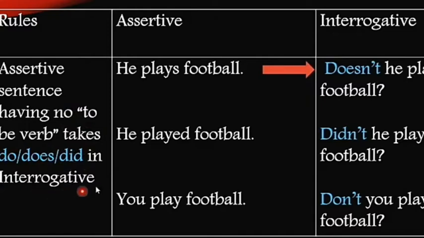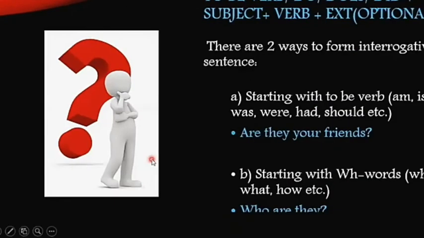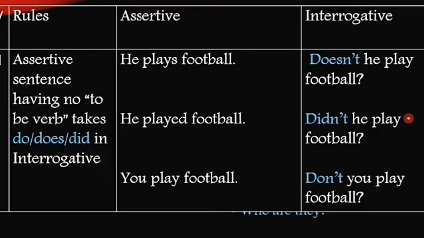The first rule says, an assertive sentence having no to be verb takes do, does, or did in an interrogative sentence. My dear students, earlier I told you that the to be verb comes first at the beginning of the sentence when we change it into interrogative. But what will happen if the sentence doesn't have any auxiliary verb? What should come at the beginning? Then, according to the subject and the tense, we have to pick from these three options: do, does, or did. As the subject here is third person singular and the tense is present, does is the correct option. The interrogative form of "He plays football" is "Doesn't he play football?"